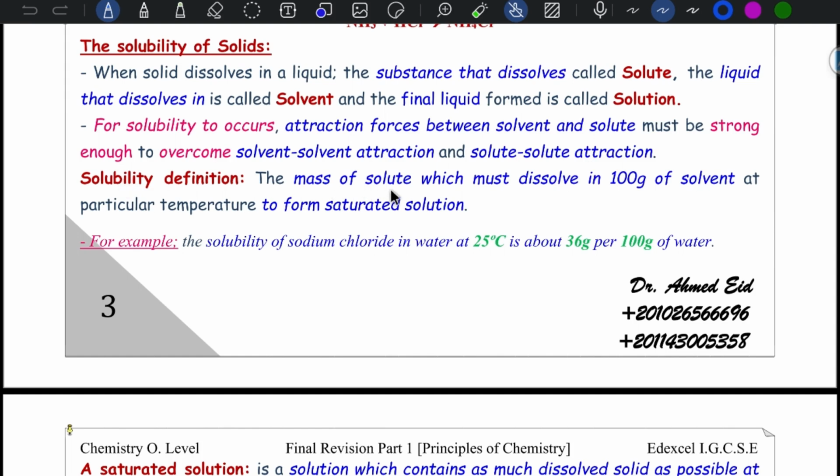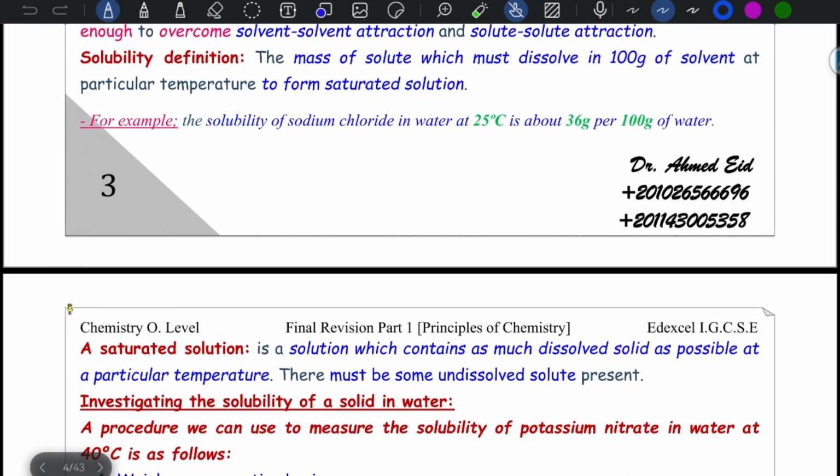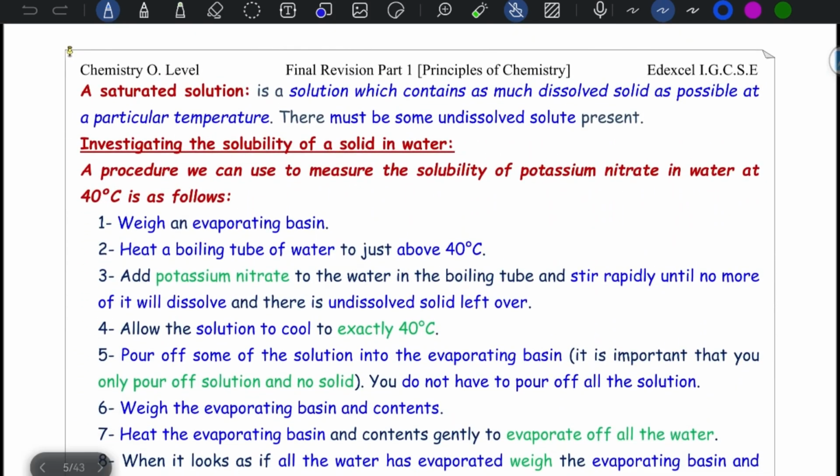It's the mass of solute which must dissolve in 100 grams of solvent at a particular temperature to form a saturated solution. For example, the solubility of sodium chloride in water at 25 degrees Celsius is about 36 grams per 100 grams of water. What is meant by saturated solution?